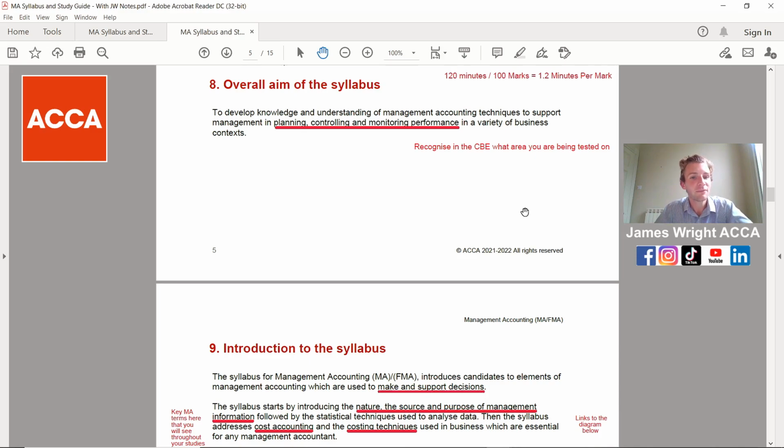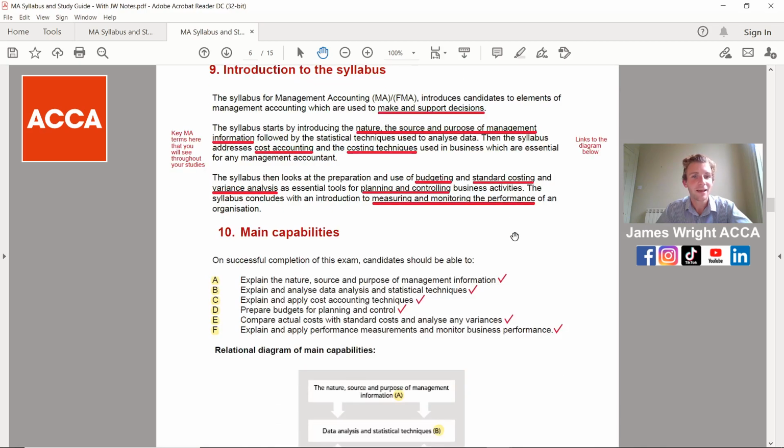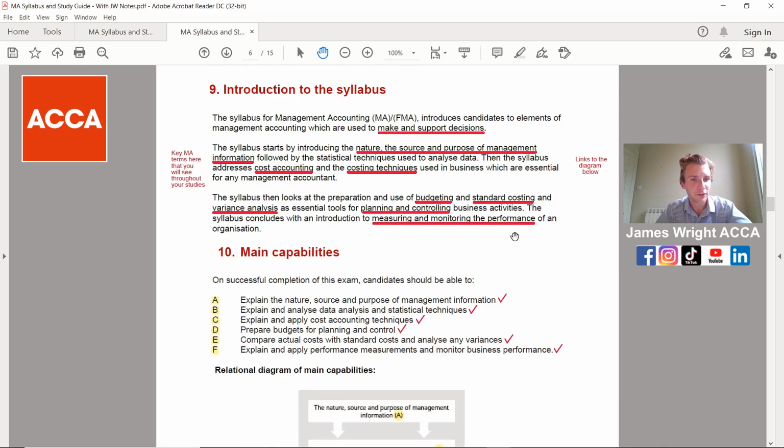But the overall aim of the syllabus, and this is where you get more familiar now with some of the key management accounting terms, such as planning, controlling, monitoring performance. And when you're going through some of the computer-based examinations, this is where you need to recognize which element of that, planning, controlling, monitoring, am I currently being tested on. Good keywords to get noted down going away from this actual recording.